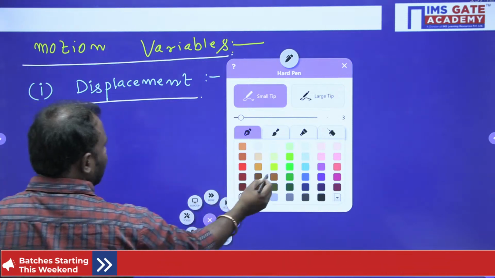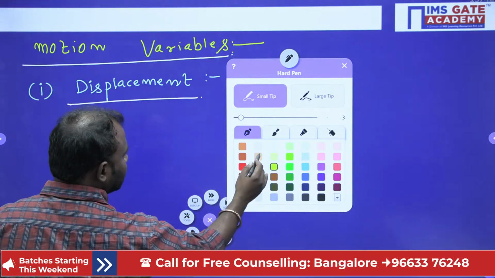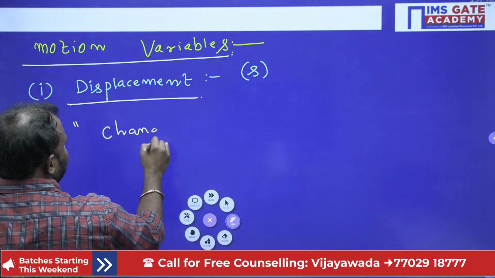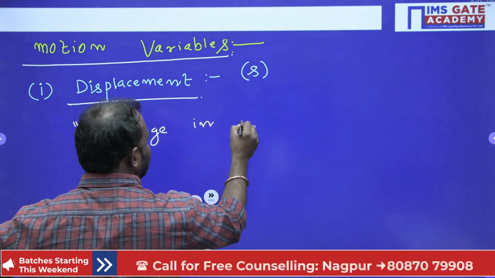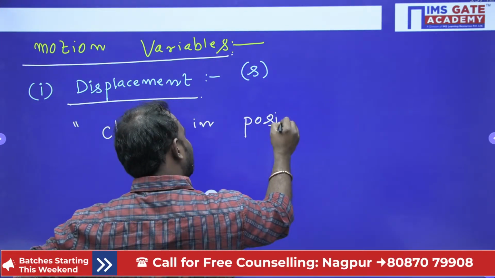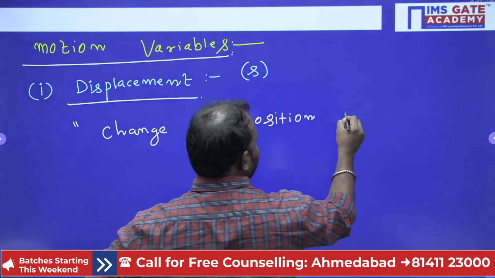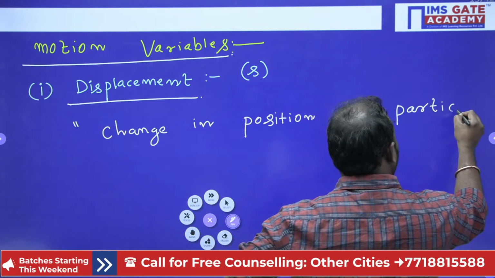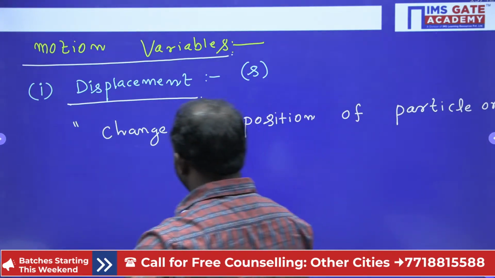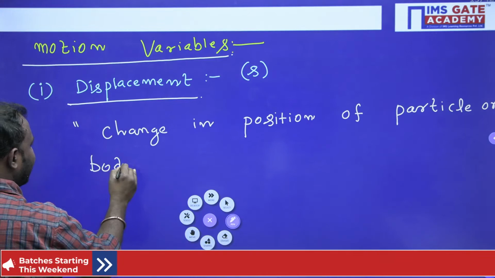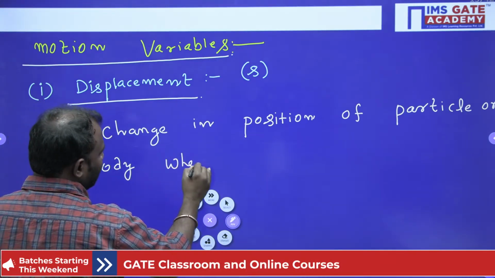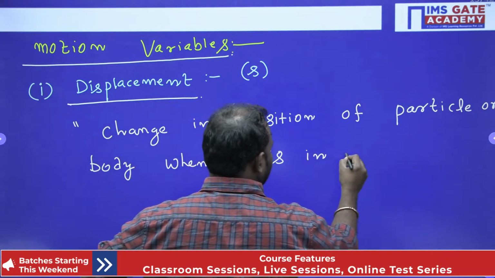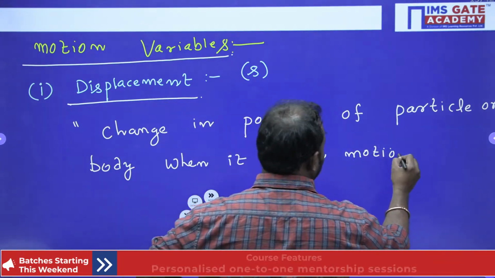Now let me write that: change in position of a particle or body when it is in motion is called displacement.